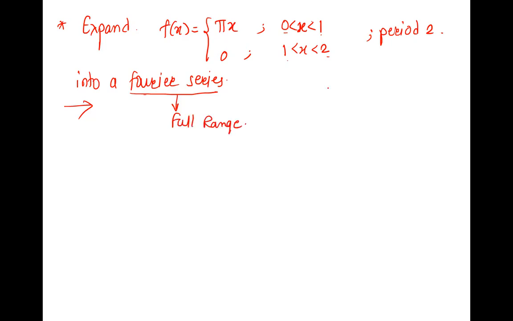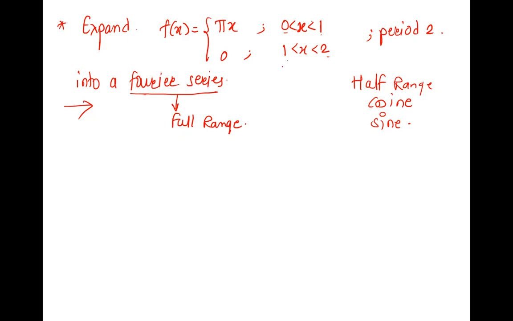Because if they want half range, they will ask you properly: they will say the word half range, or the word cosine, or the word sine. Is there any such word in this? Half range, cosine, or sine? No, right? It means it is not the half range, it is the full range.